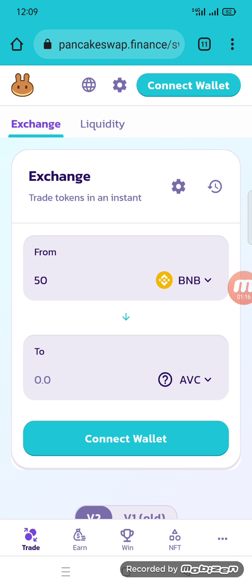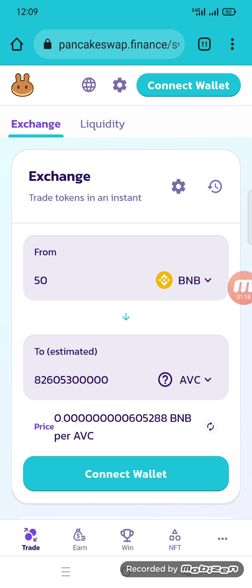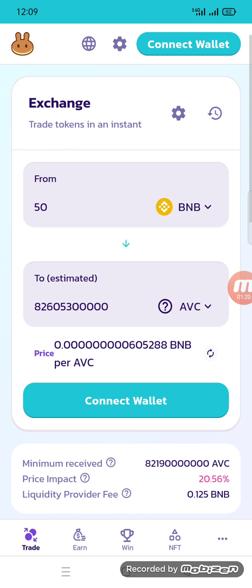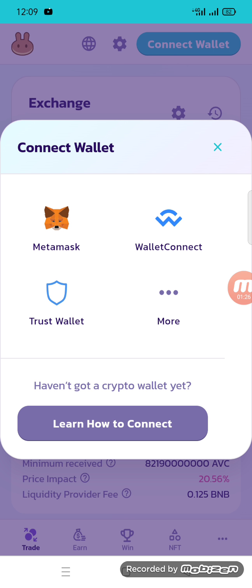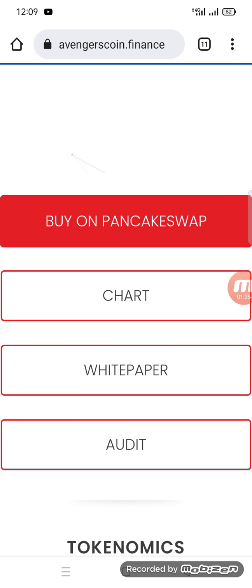After selecting the amount, you can see the average of the BNB and the token rate. And after that, you can connect your wallet. If you have money in MetaMask and Trust Wallet, you can buy with MetaMask and Trust Wallet, and if you have money in Wallet Connect, you can buy the token with Wallet Connect.